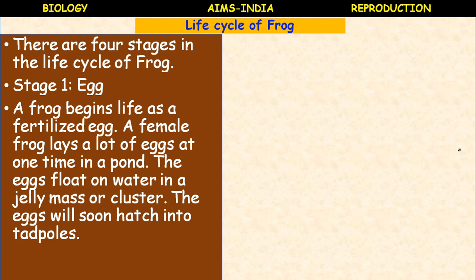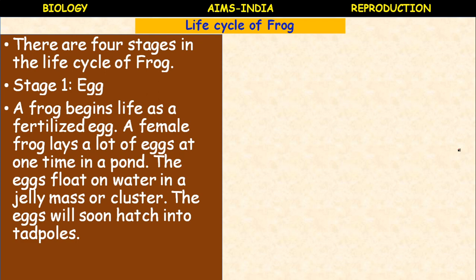A frog begins its life as a fertilized egg. The female frog lays eggs separately, and the male frog discharges spermatozoa. These spermatozoa fertilize the egg. Only one sperm can enter one egg and the fertilization completes. These fertilized eggs float on the water in the form of a jelly mass or clusters.